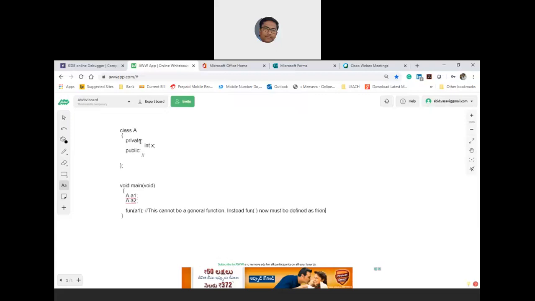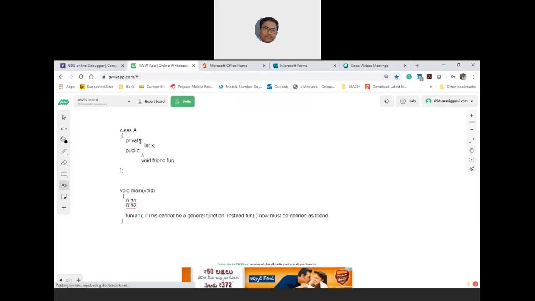So in order to fulfill this requirement, because there is only one argument, and since the function call says it is returning nothing, it is void. Friend void fun, and if you are not changing the object, then it is constant, and then the ampersand, semicolon.